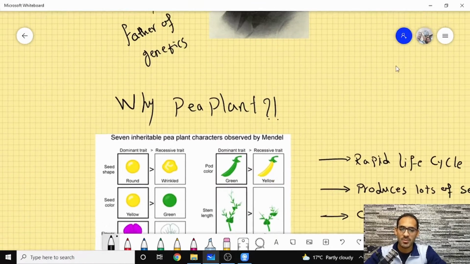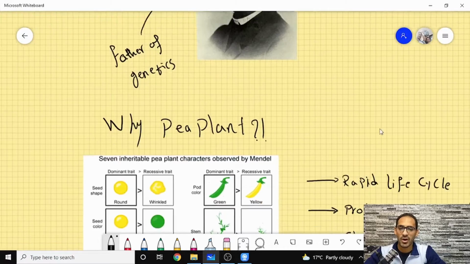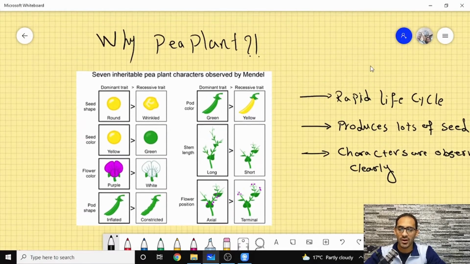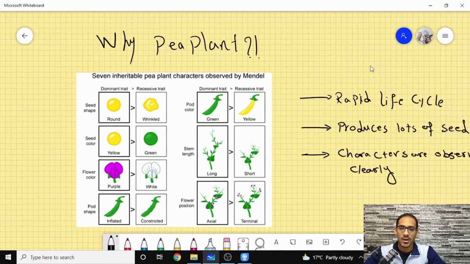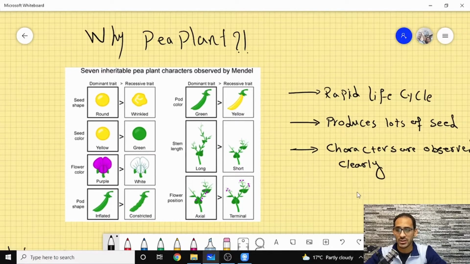So why the pea plant? Based upon his background, Gregor Mendel had an idea of how to use a plant because he was a peasant and had knowledge of farming. He used the pea plant because of many things. One of them is that it has a rapid life cycle, it produces lots of seeds and lots of generations, and the characters are observed clearly.